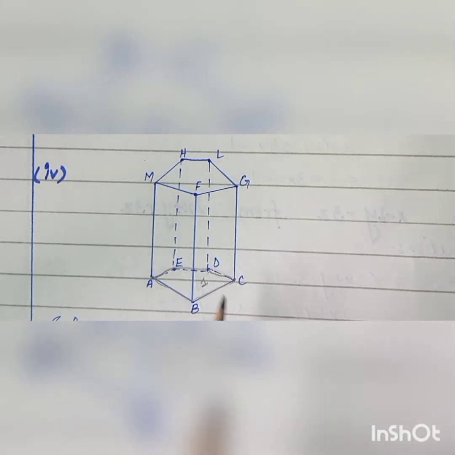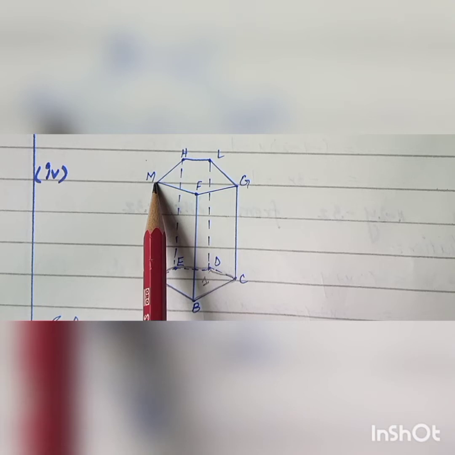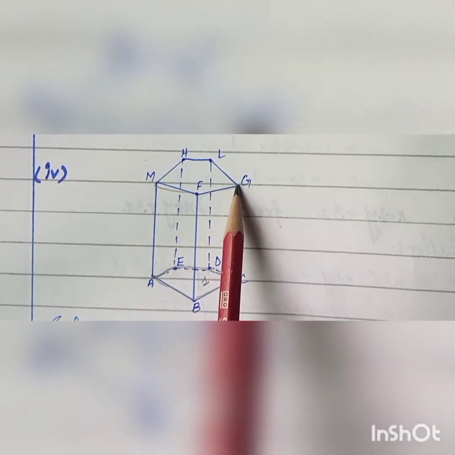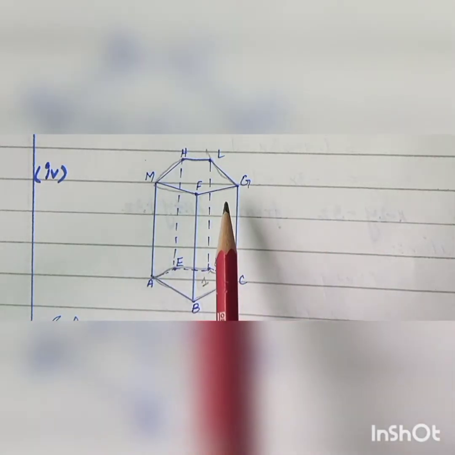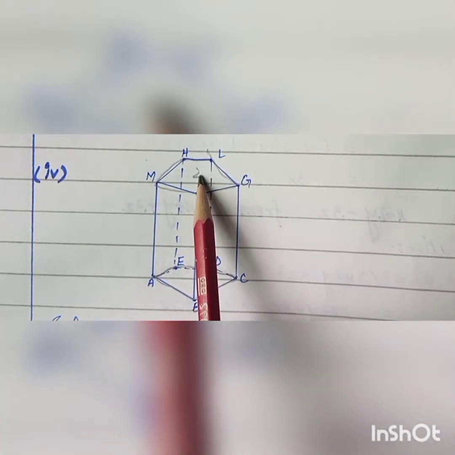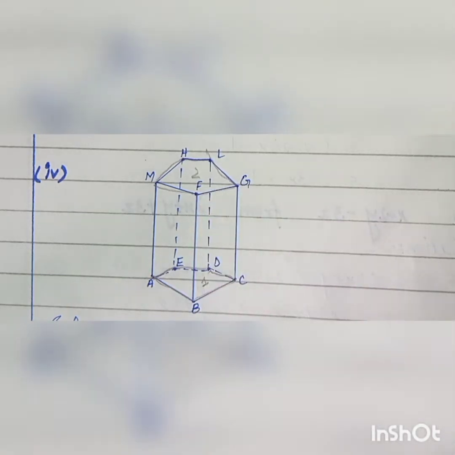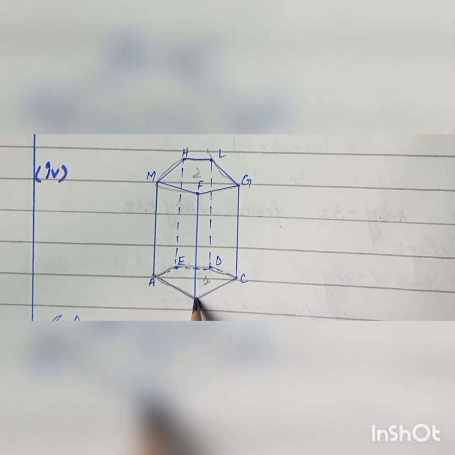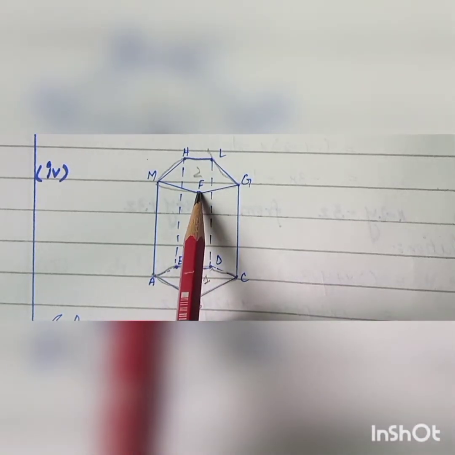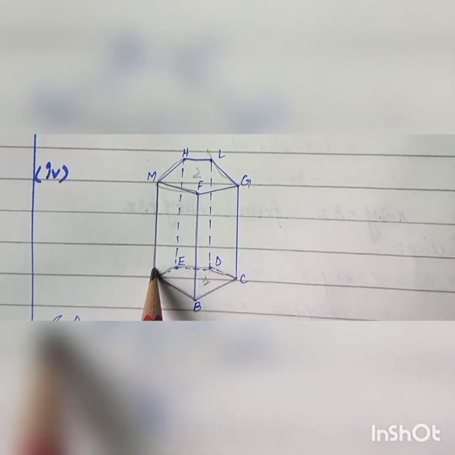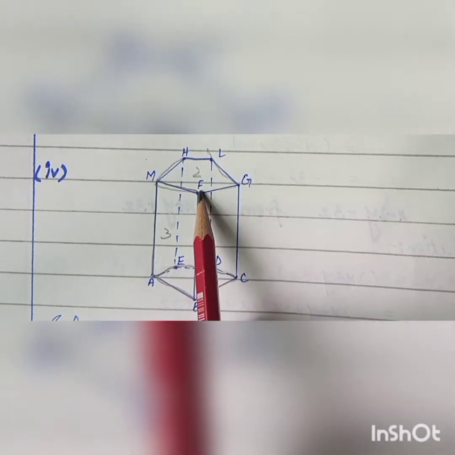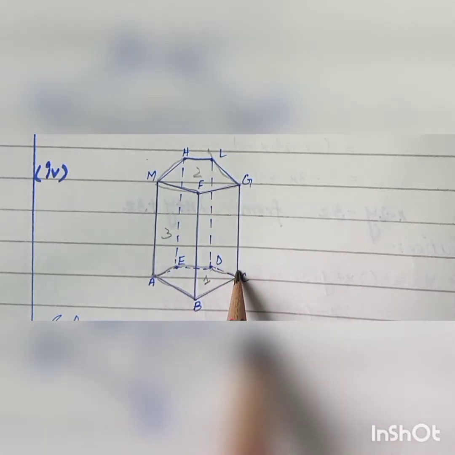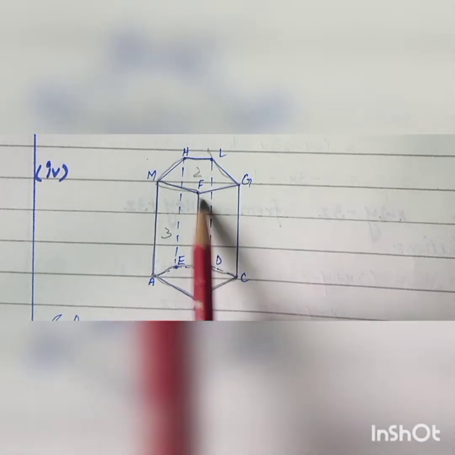The next plane is M, F, G, L, H and ends also at M. So in front of this is also a plane because it is a closed shape. The next is A, B, F, M. This is also a closed shape, so considered as the third plane. The next one in front of this is also F, G, C, B. This is the fourth plane.